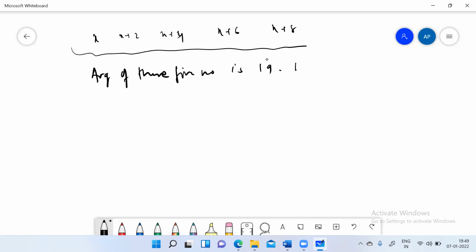Now the question is, what will be the average of the last 3 numbers?